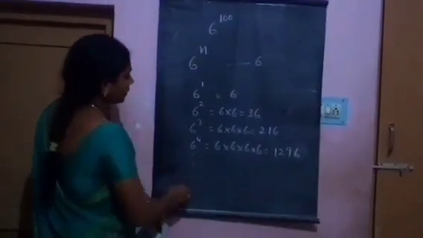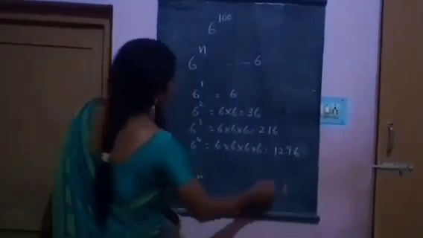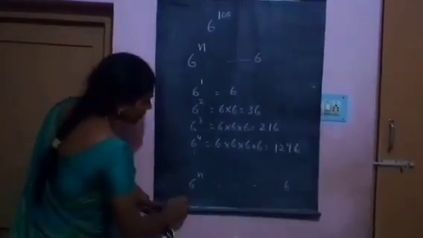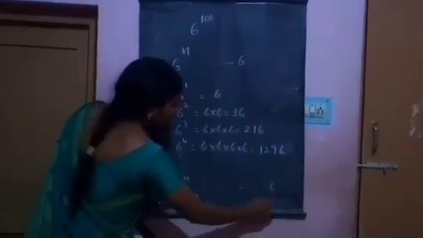Like that, 6 power n also ends with the last digit 6. Therefore, 6 power 100 ends with the last digit 6.